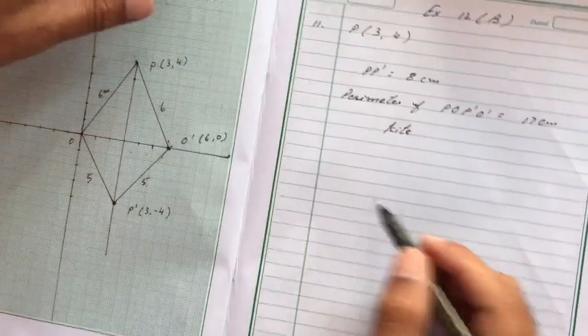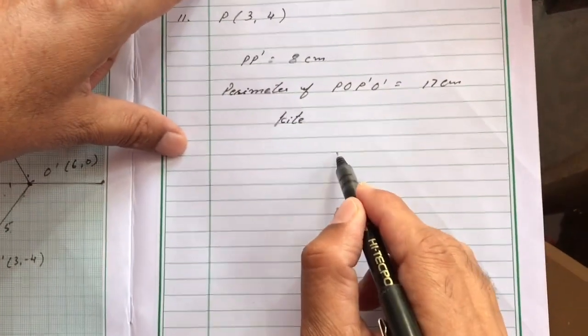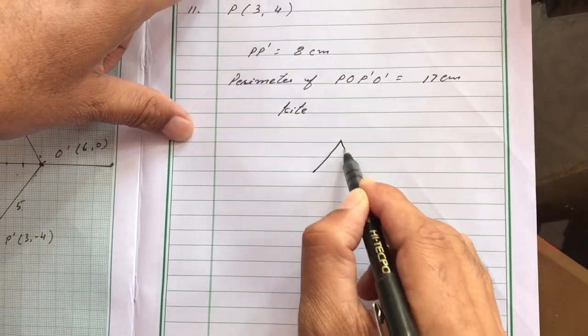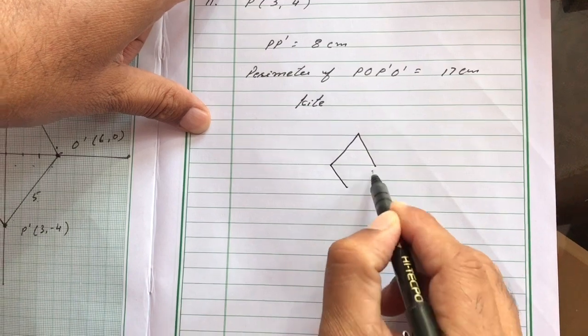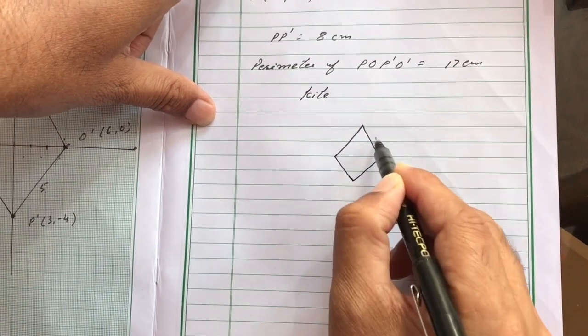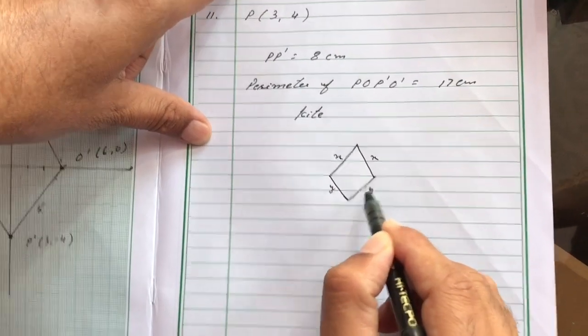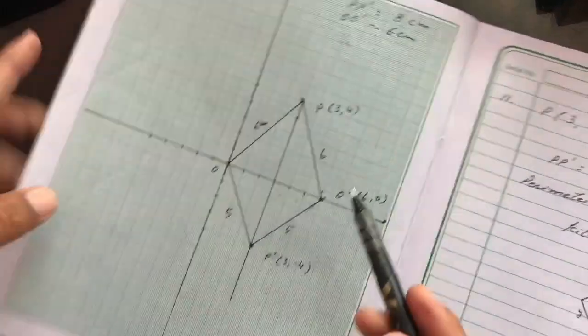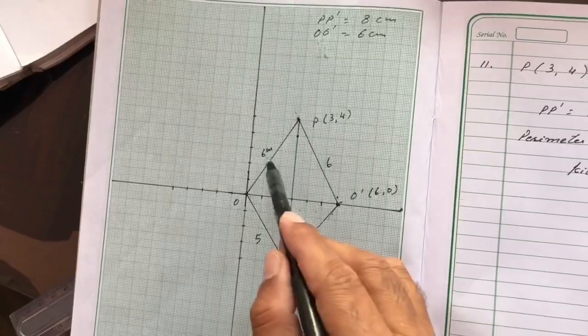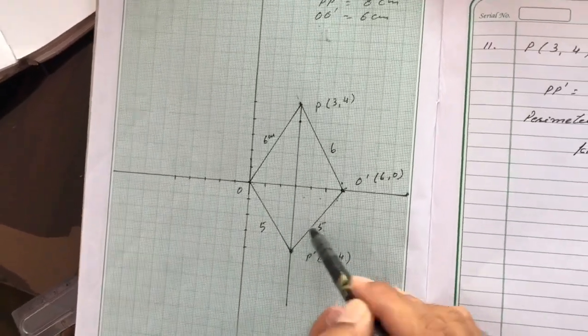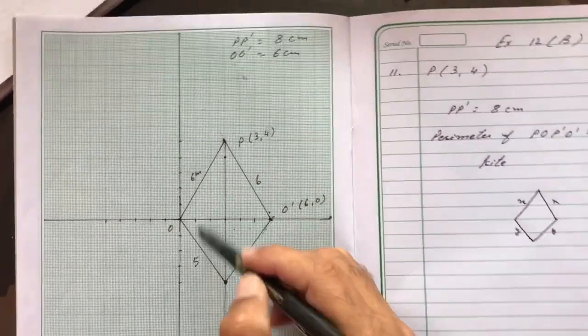When kite is like that, these two sides are equal. If it is x, it is x. This is y, this is y. These two sides are equal, and these two sides are equal, but they are not equal to each other.